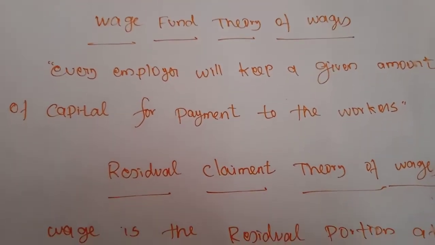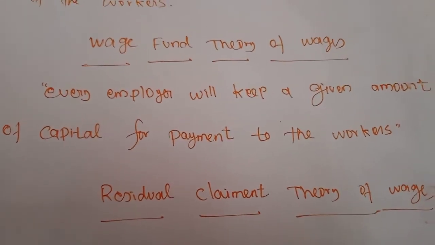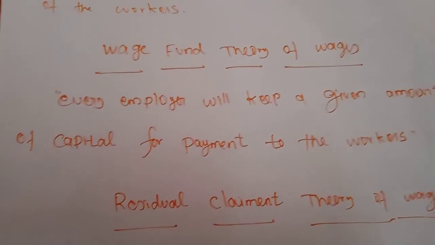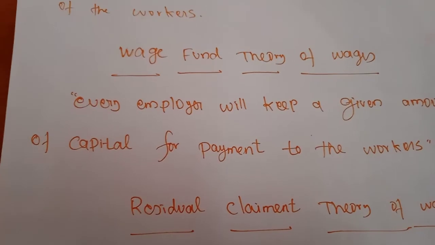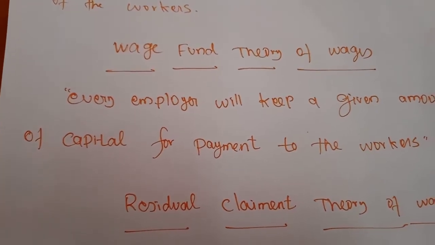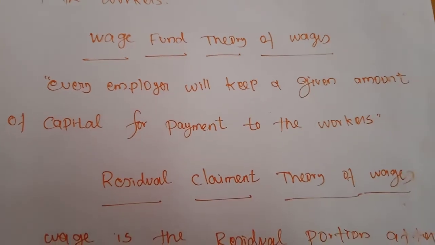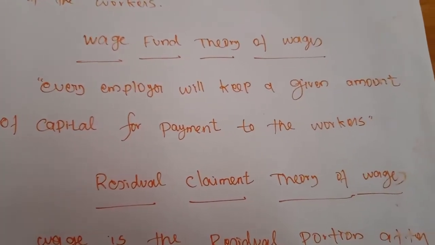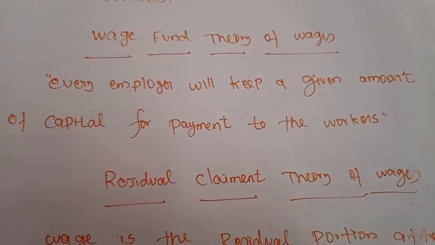So here also there is some criticism. What is the criticism? First, it does not explain the difference in wages in different occupations. This theory will not explain the differentiation, because laborers in different occupations will get different wage levels.